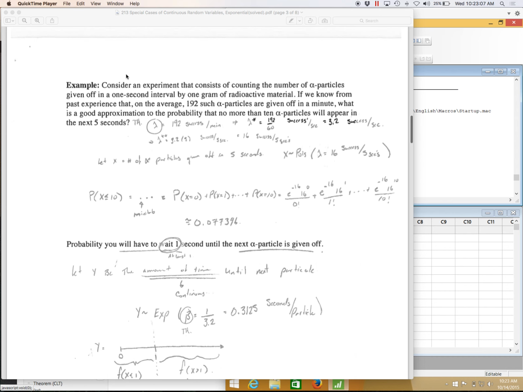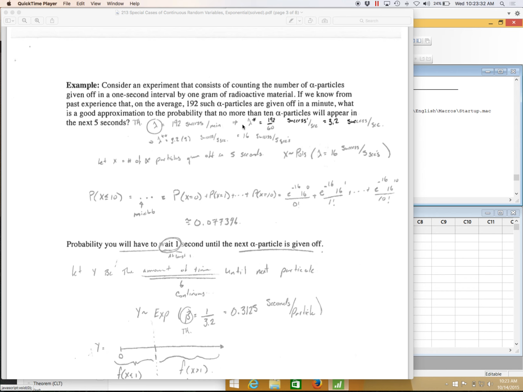I'd like to go through this problem that we've seen earlier as a Poisson. So remember the experiment where we had alpha particles being given off by some molecule in 1 second. It told us that 192 particles are given off normally in 1 minute, so that's 192 successes per minute, or we change this around a few different times. We call this a Poisson.